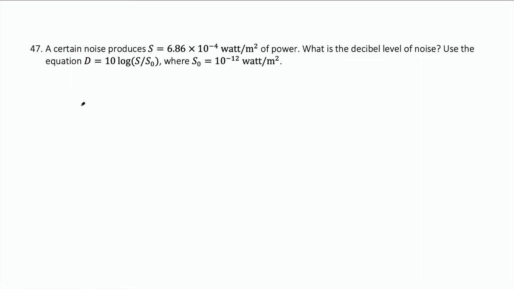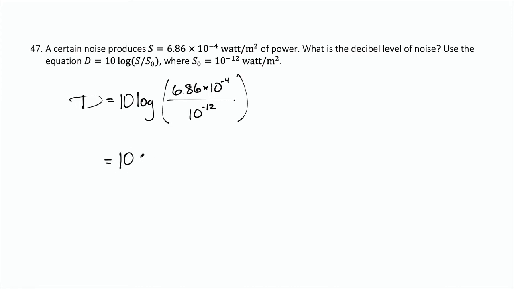We're looking for decibel level D. We've got 10 log of S, which is this thing right here, 6.86 times 10 to the negative 4, over S naught, which is this thing here. That's just 10 to the negative 12.